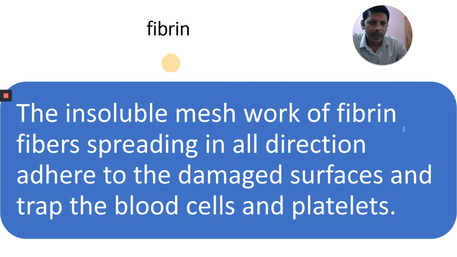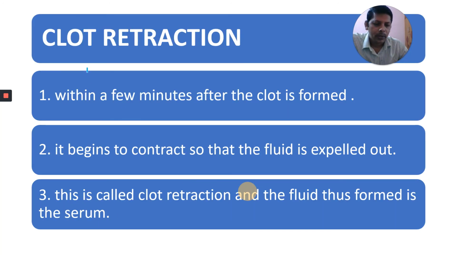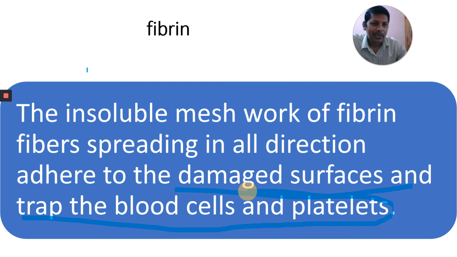The insoluble meshwork of fibrin fibers spreads in all directions, adheres to the damaged surface, and traps the blood cells and platelets. That's the entire process, the entire mechanism of clotting of blood, and how the fibrin meshwork clot is formed.